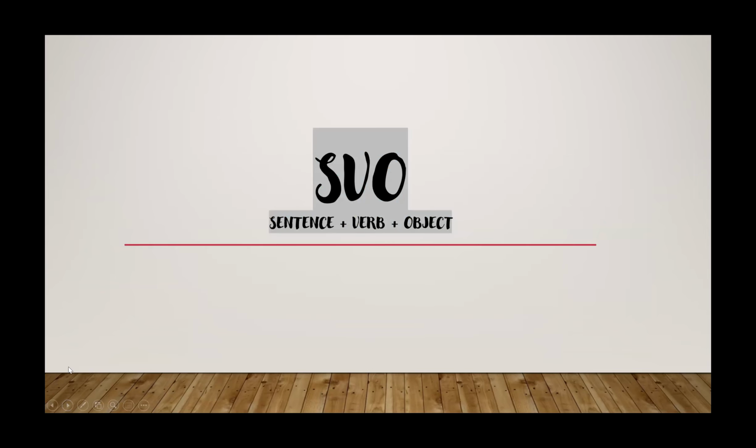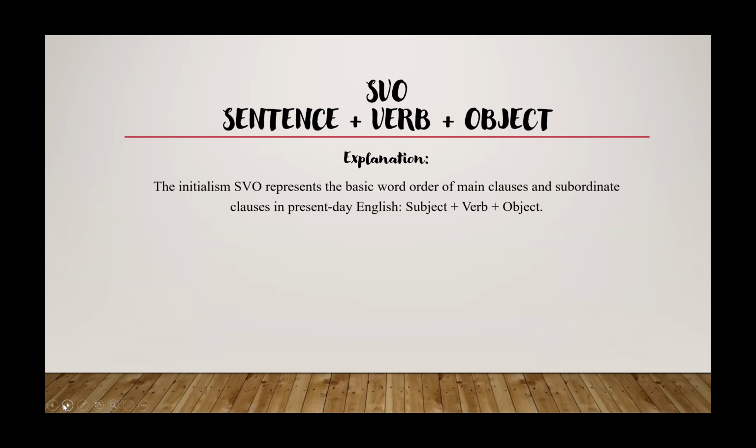The SVO, the subject plus verb plus object. The explanation. In linguistics, SVO represents the basic word order of main clauses and subordinate clauses in present-day English, which means the subject, the verb, and the object.